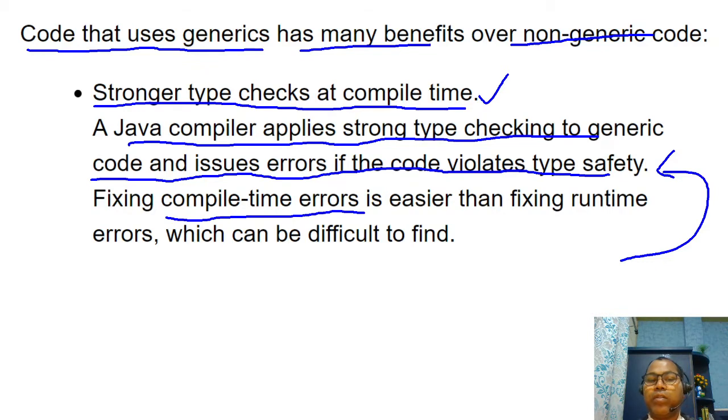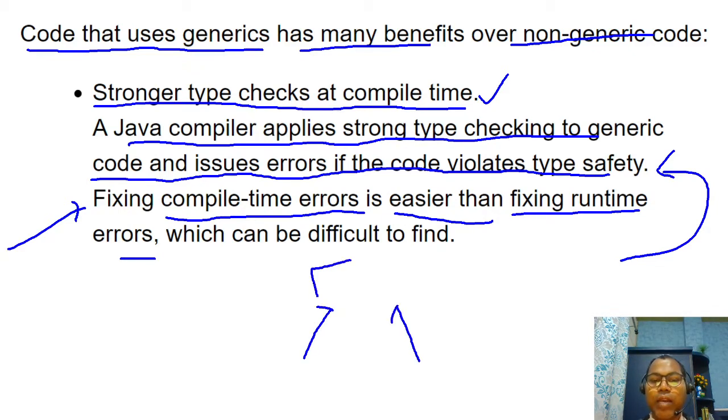A compile time error is easier to fix than a runtime error. So always prefer that your code generates errors at compile time, because then you can fix them easily. But code that generates runtime errors is very difficult to fix.